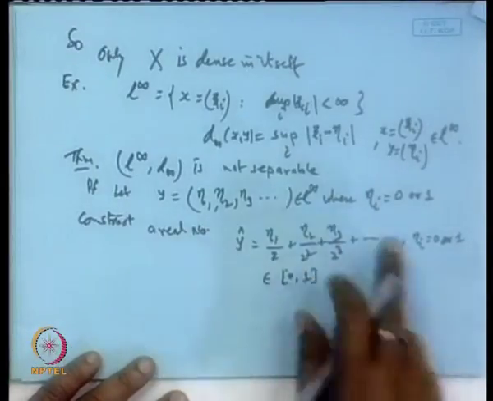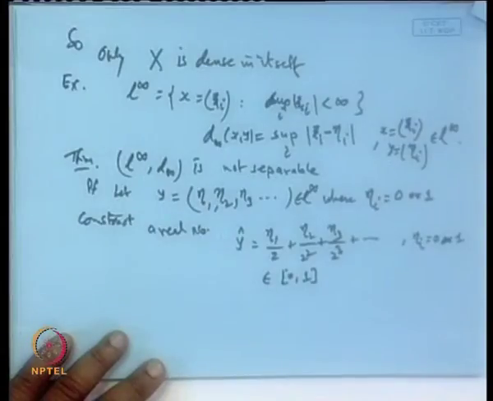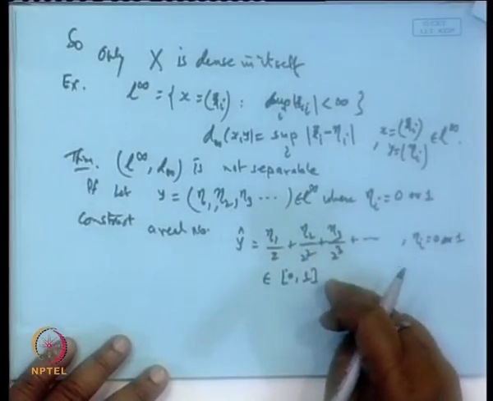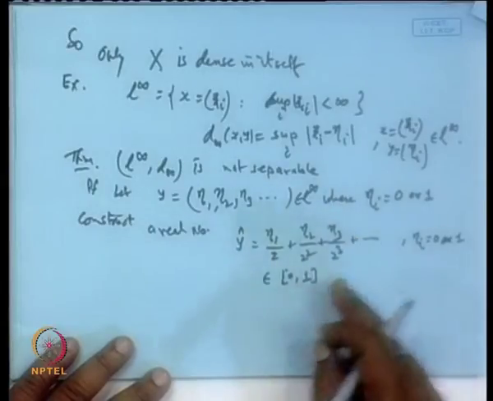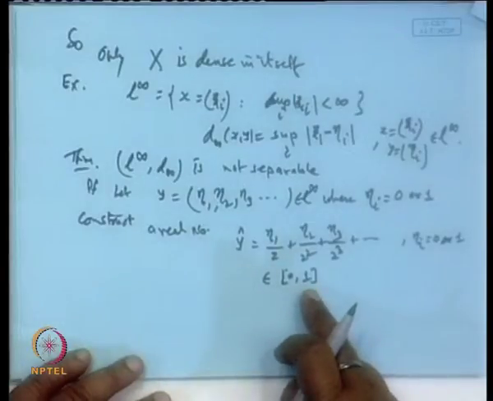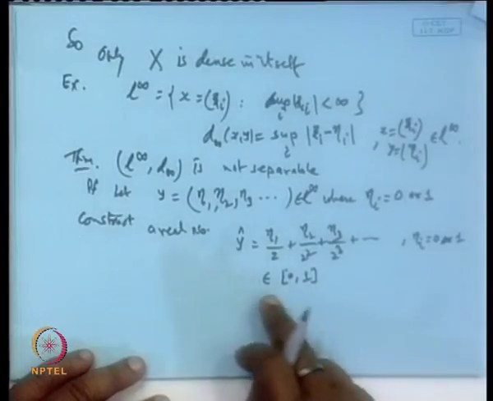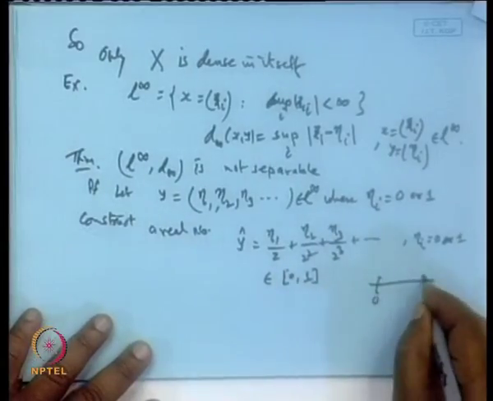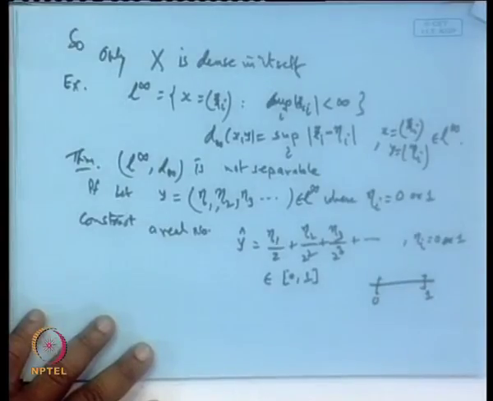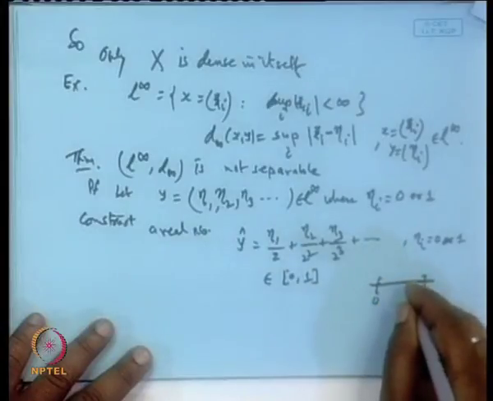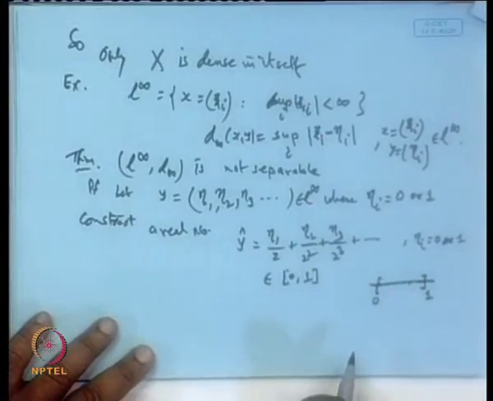Why 0, 1? Because if all etas are zeros, then y hat will be 0. If all are 1, then it is half plus half square plus 1 by 2 cube and so on, an infinite geometric series. So, a over 1 minus r, 1 by 2 divided by 1 minus 1 by 2, that is 1. So, maximum it can take the value 1 and minimum is 0. So, it can take all the real numbers in between 0 and 1, clear. Giving different choices of eta 1, eta 2, eta n, you can fill up the gaps, fill up this closed interval 0 and 1.